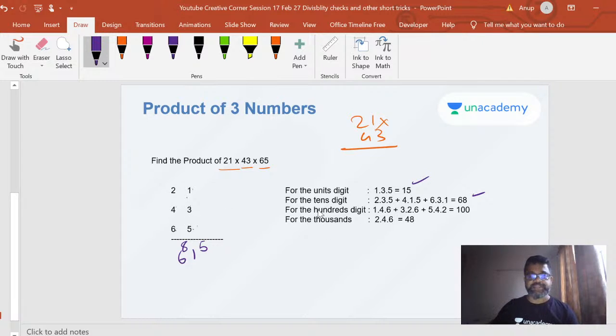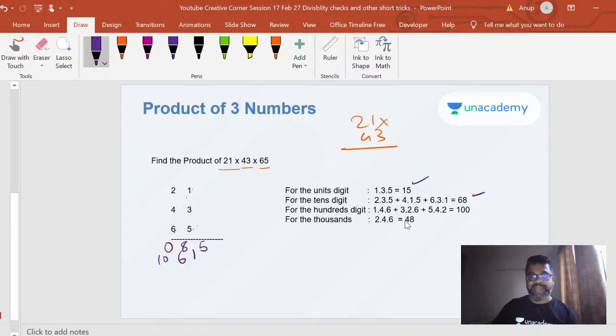Now how do I find my hundreds digit? I multiply 2 tens digits and the units together, and I will get my hundreds digit. So I take 1 into 4 into 6, 3 into 2 into 6, plus, you can guess it, 5 into 4 into 2, right? So I've got 100. So this is how I'll write 100.